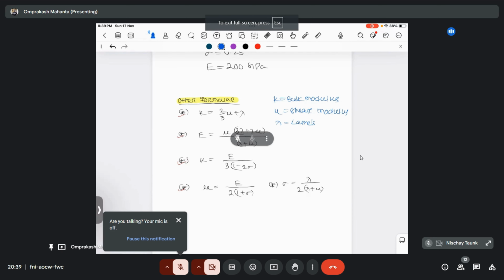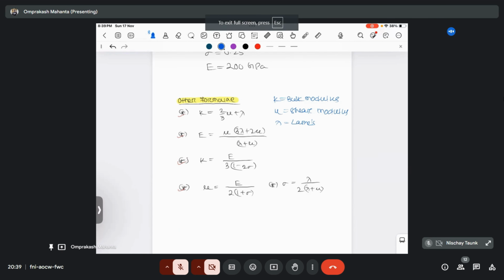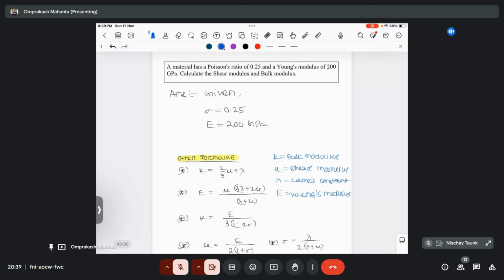Remember that when lambda becomes equal to mu, that condition is known as the ideal value of Poisson's ratio. So what is the ideal value of Poisson's ratio? 0.25. Yeah, great, 0.25. And K, lambda, mu is your Young's modulus, okay? So here we need to calculate the shear modulus and bulk modulus.